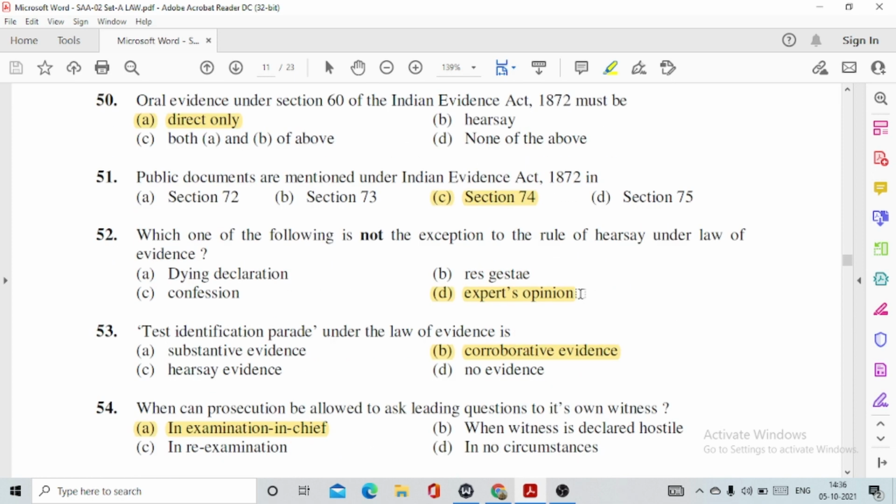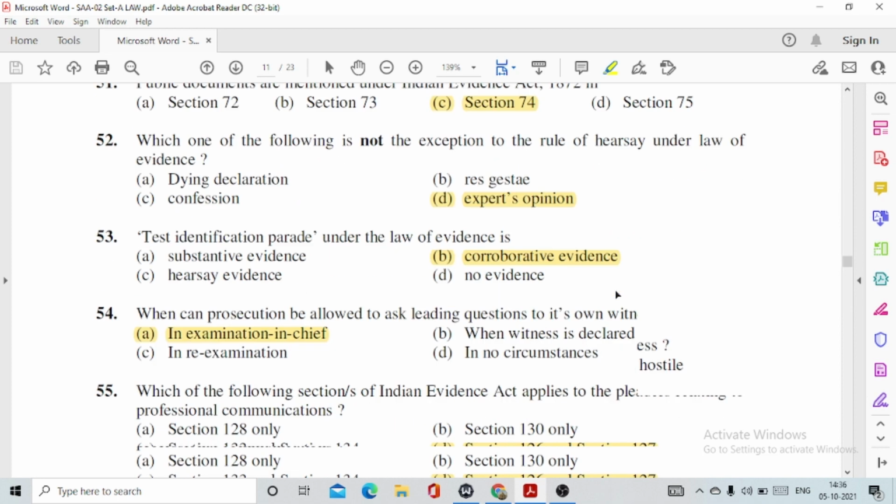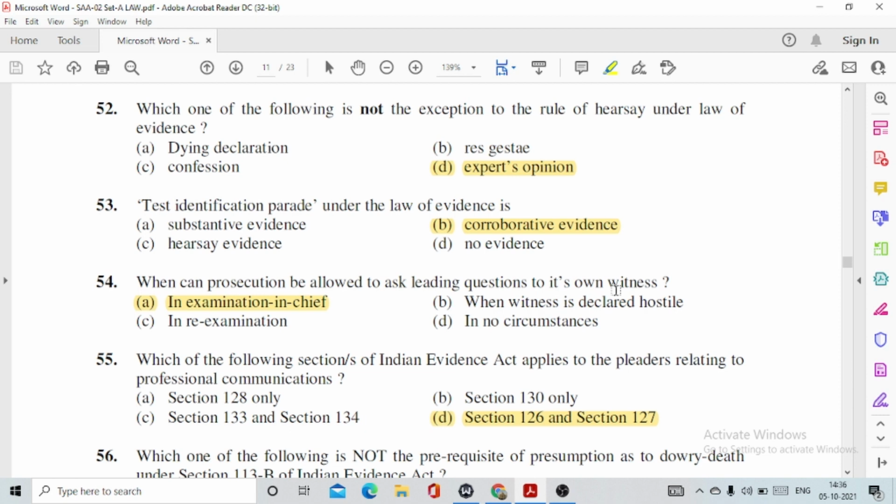52, which one of the following is not the exception to the rule of hearsay under law of evidence? This is option number D, expert's opinion. 53, test identification parade under the law of evidence is option number B, corroborative evidence. 54, when can prosecution be allowed to ask leading questions to its own witness? This is option number A, examination in chief.